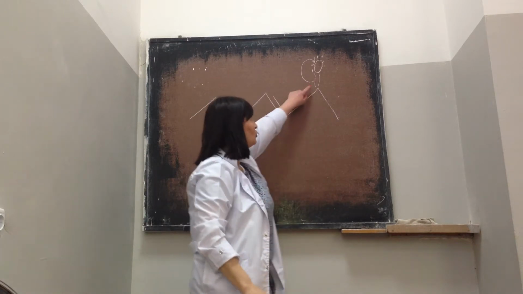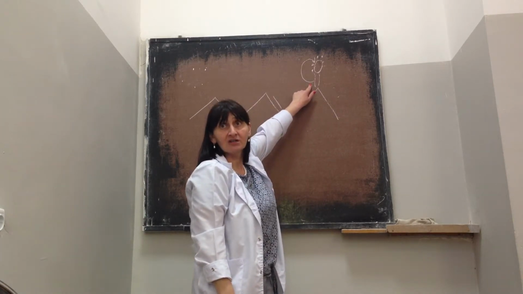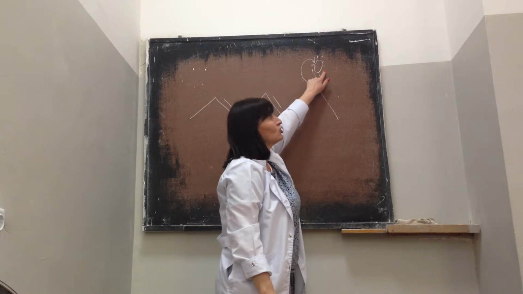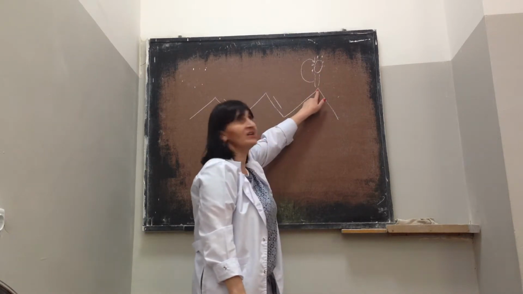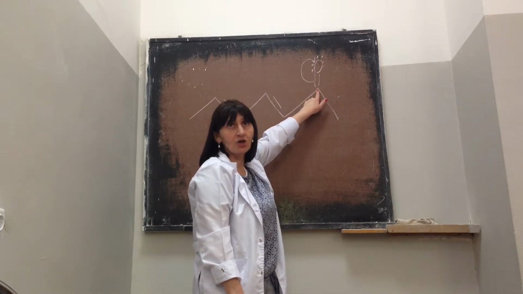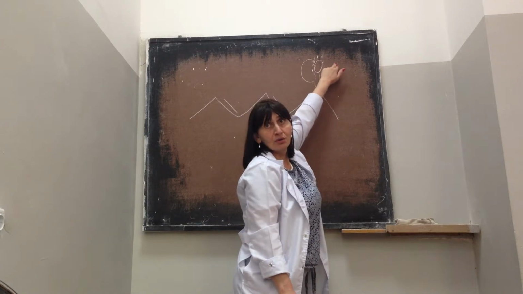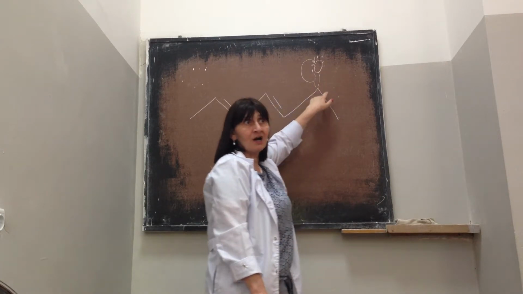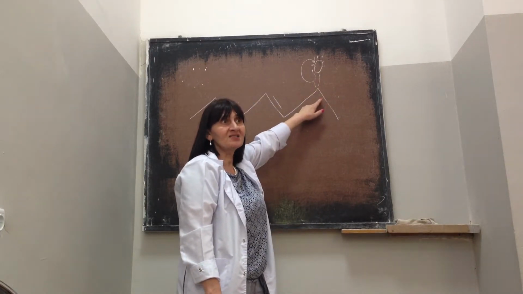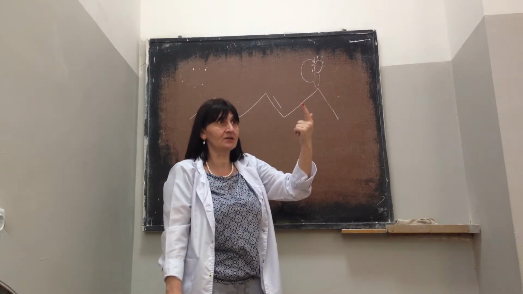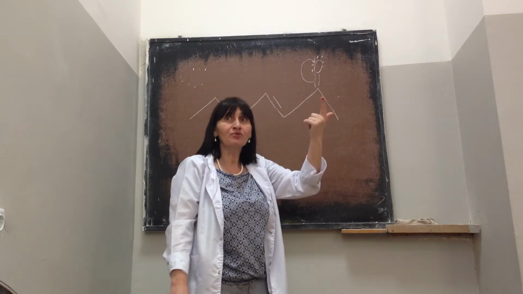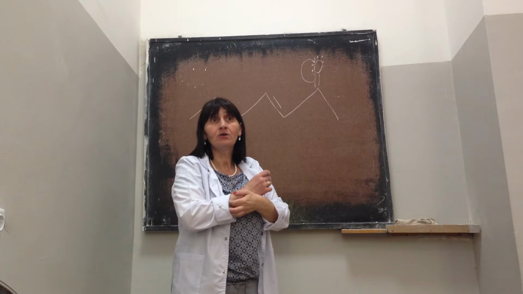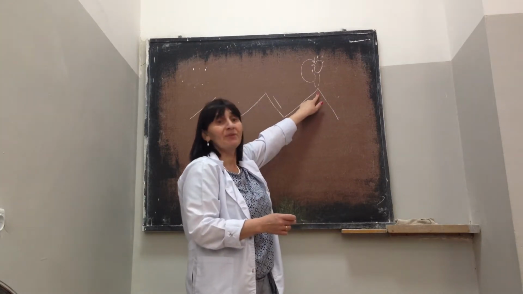Why? Because these two electrons are shared electrons. Here, one electron is the oxygen's electron, and the second one is the carbon's electron. If both go to the oxygen atom, carbon finally has one electron less and one proton more. So it means that here you have a plus charge.